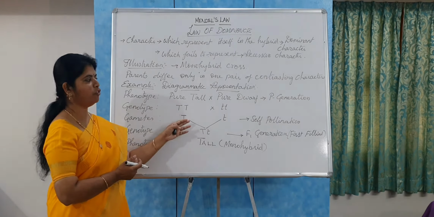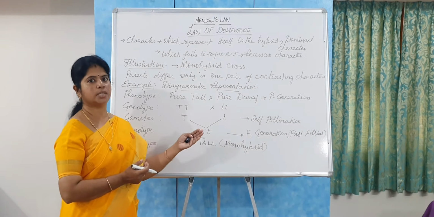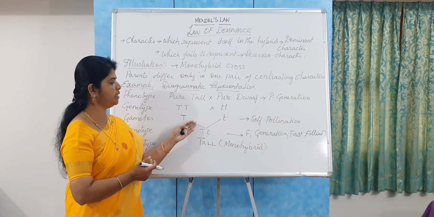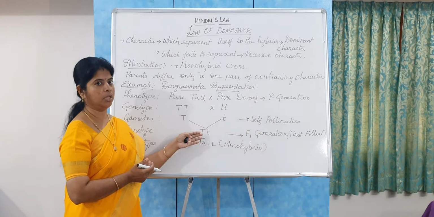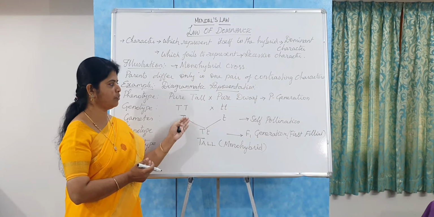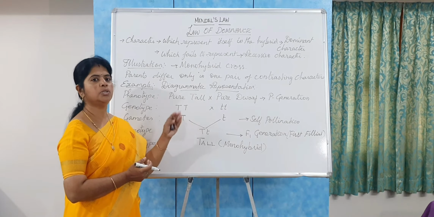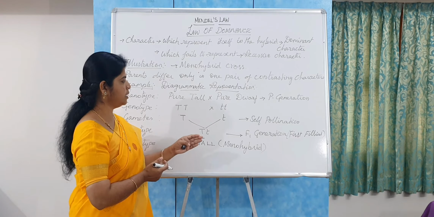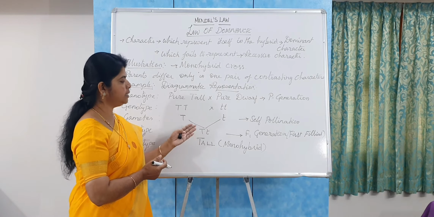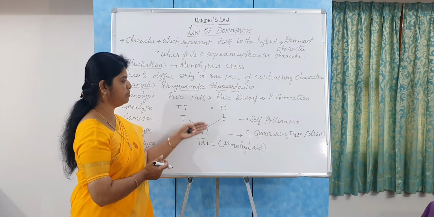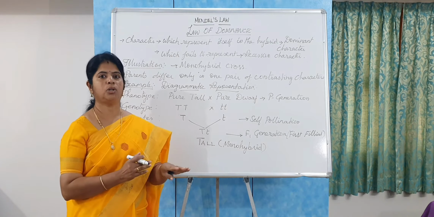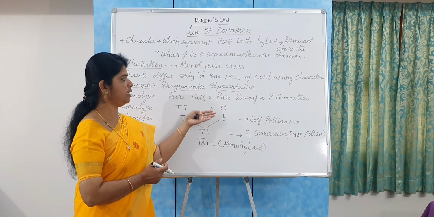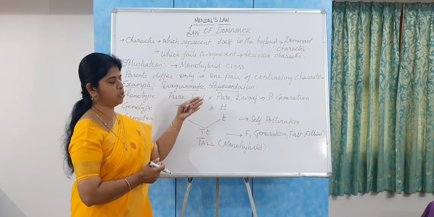Due to self-pollination, which you know very well, it results in seed formation. So Mendel collected the seeds from this plant and sowed them in the land. After some days, he observed that the plants grown from these seeds were all tall, and he couldn't see even a single short plant.